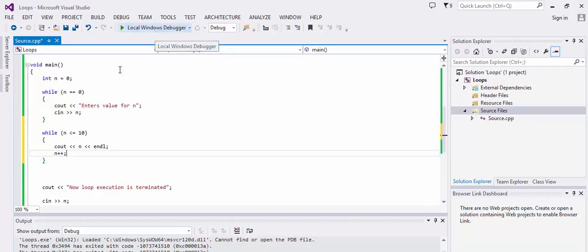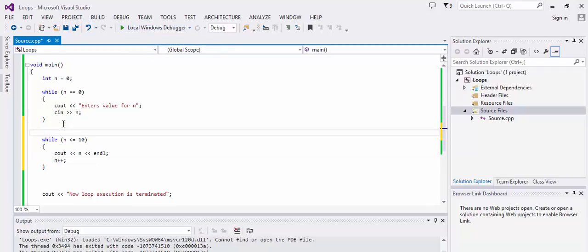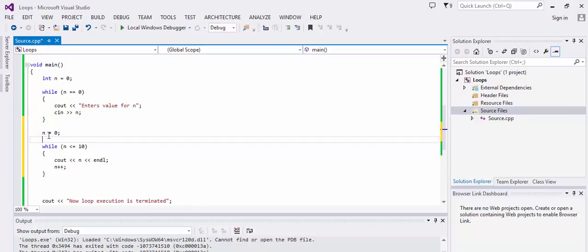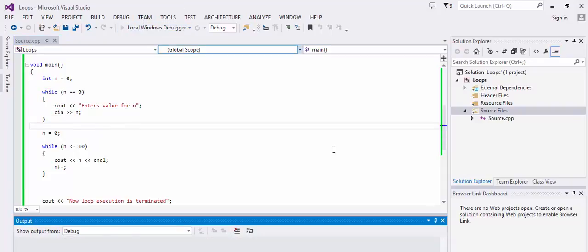and it will print numbers from 0. We have initialized n equal to 0 before this loop because we don't know what will be the value of n after this loop. This depends on the user.